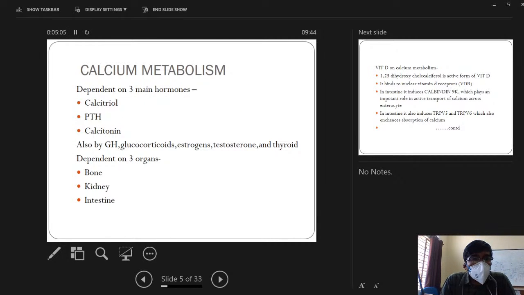Calcium metabolism occurs with the help of three hormones and three organs in the body. That is vitamin D, parathyroid hormone, and calcitonin. It is also affected by growth hormone, glucocorticoids, estrogen, testosterone, and thyroid hormone. So the major three hormones are vitamin D, parathyroid hormone, and calcitonin, and the three organs taking part in calcium metabolism are bone, kidney, and intestine.